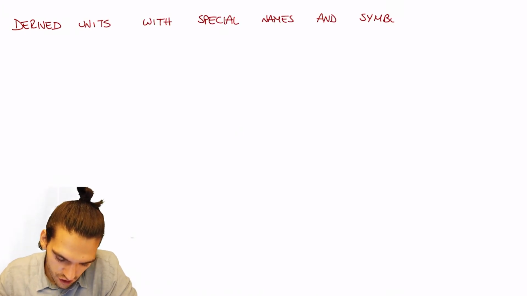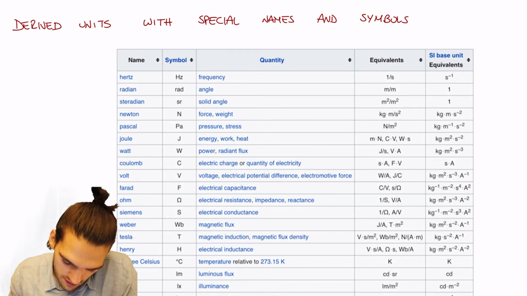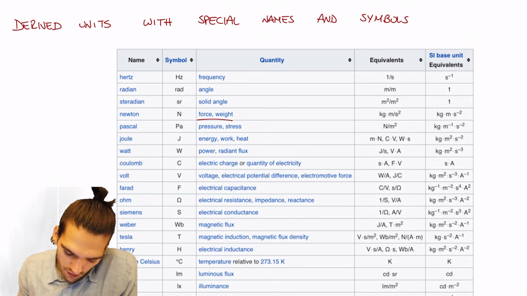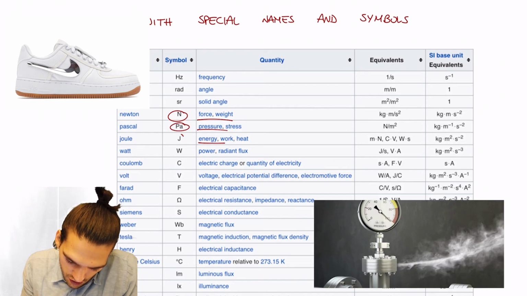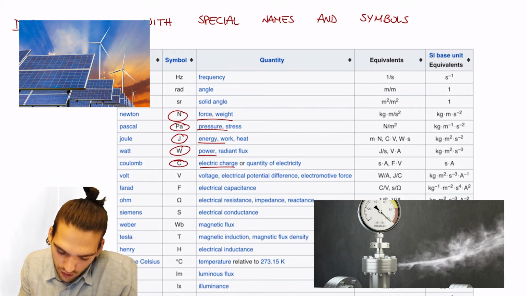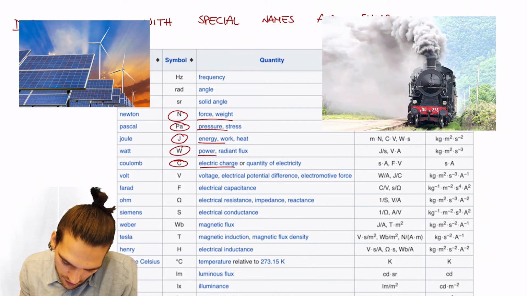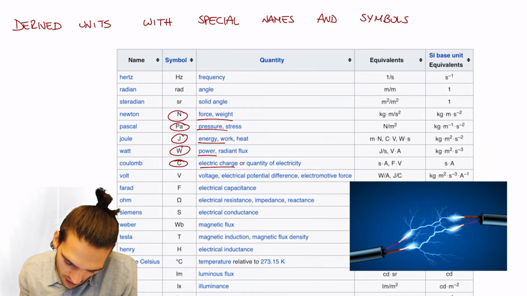Some other examples of derived units of measurement that have special names and symbols are these ones. So we can see that some of the most important ones are the units of measurement for force, that is Newton, for pressure, that is the Pascal, for energy, very important, that is the Joule, power, that is the Watt, electrical charge, that is the Coulomb, and so on.